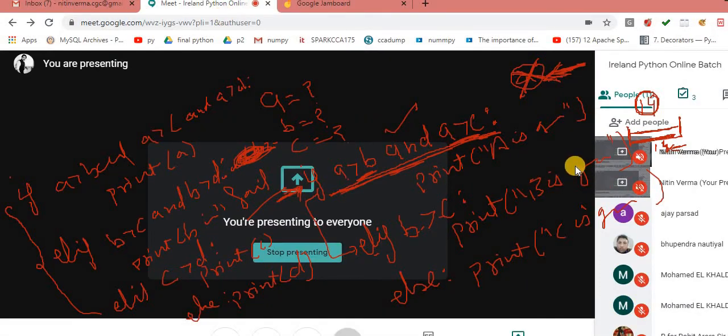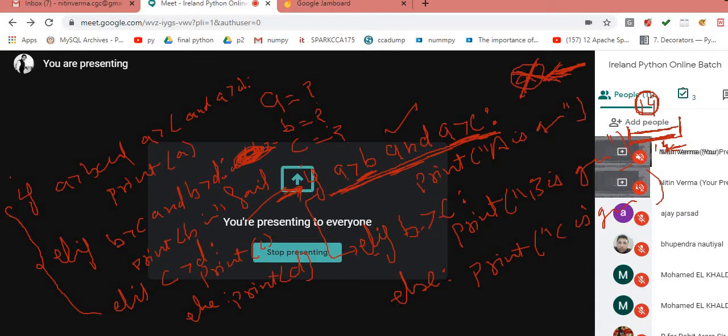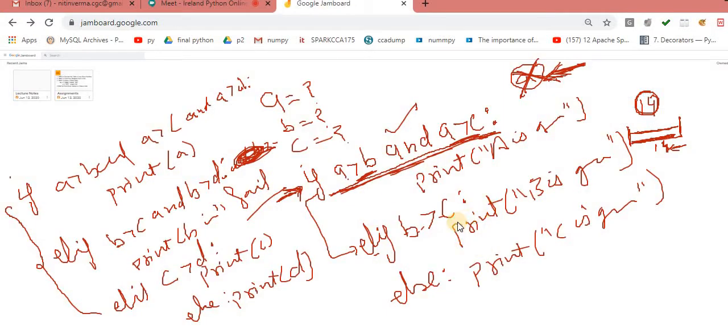It depends upon the situation, what exactly your situation is. You can use it n number of times. I used it twice, but you can use it 5 times, you can use it 10 times. That's totally dependent upon the situation, what kind of problem you are going to solve. So it's totally situation to situation.